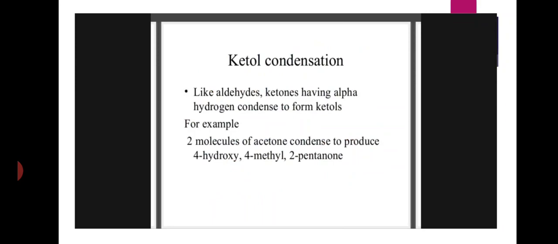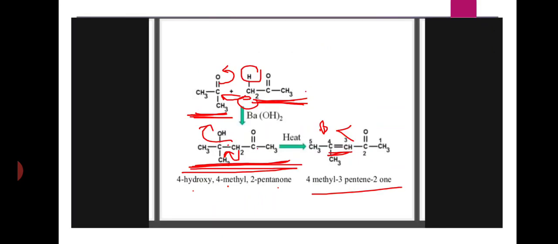For example, two molecules of acetone condense to produce 4-hydroxy 4-methyl 2-pentanone. Here two acetone molecules condense with each other and form 4-hydroxy 4-methyl 2-pentanone. This product on heat and acid loses a water molecule and forms 4-methyl 3-pentene 2-one.